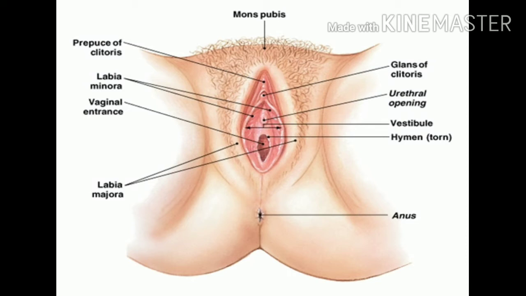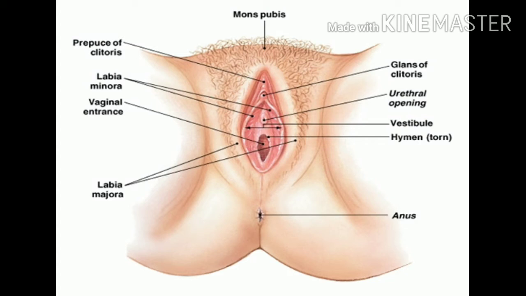Next is the labia majora. It is two in number. It extends from the mons pubis to the perineum and is made up of squamous epithelium and contains sweat glands. Then the labia minora. It is also two in number, situated medial to the labia majora. The space between the two labia minora is called the vestibule.